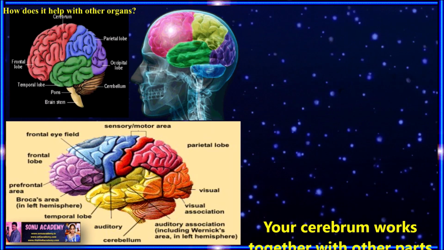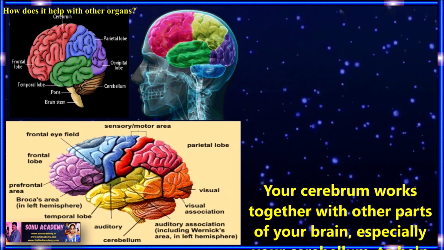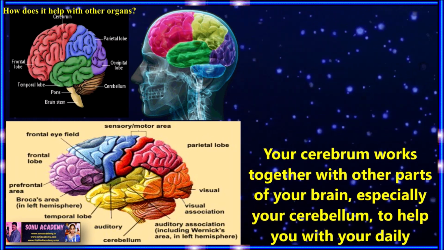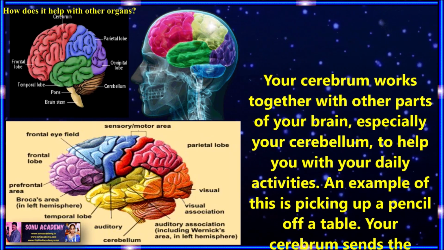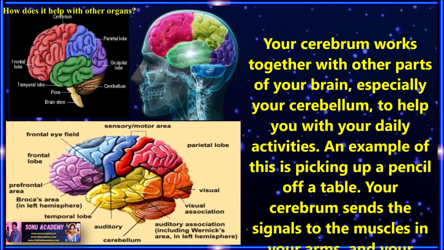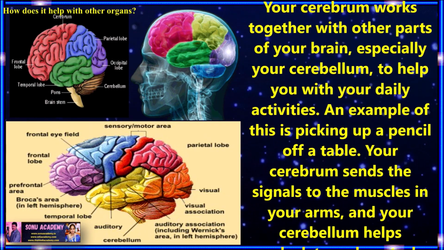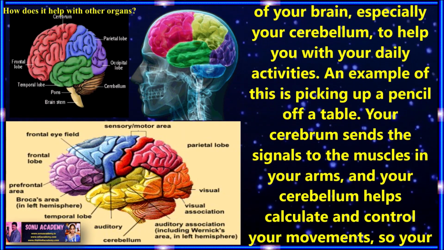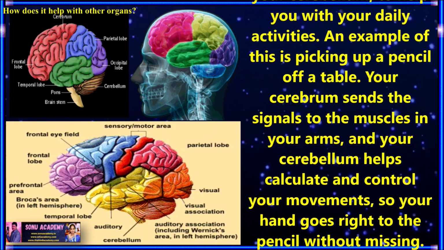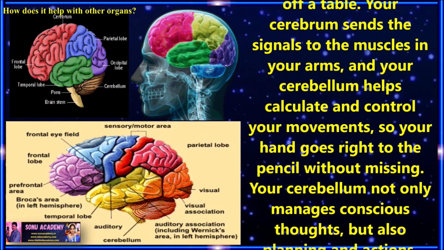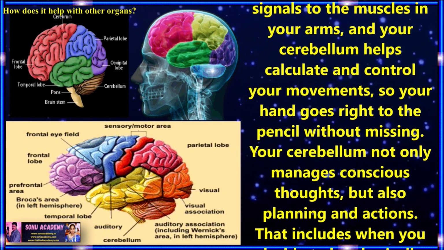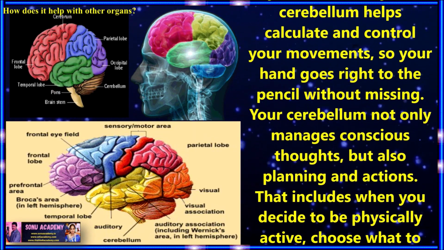Children, let us discuss how the cerebrum helps with other organs. Your cerebrum works together with other parts of your brain, especially your cerebellum, to help you with your daily activities. An example of this is picking up a pencil off a table. Your cerebrum sends signals to the muscles in your arm, and your cerebellum helps calculate and control your movements so your hand goes right to the pencil without missing.